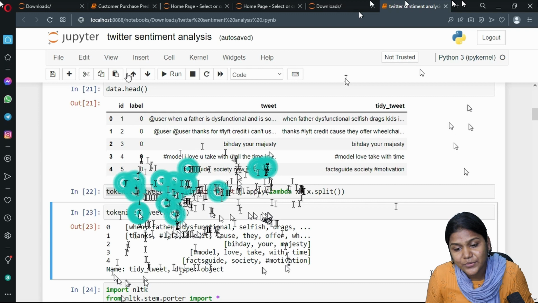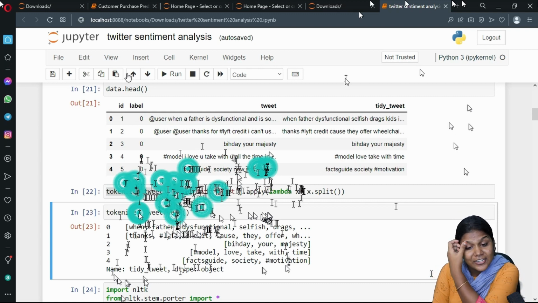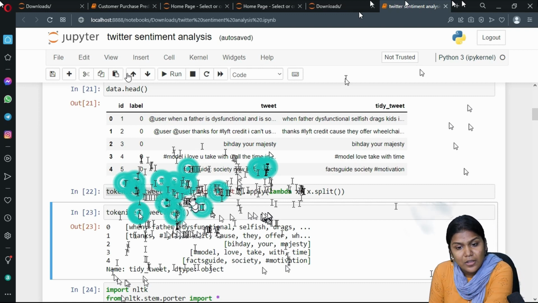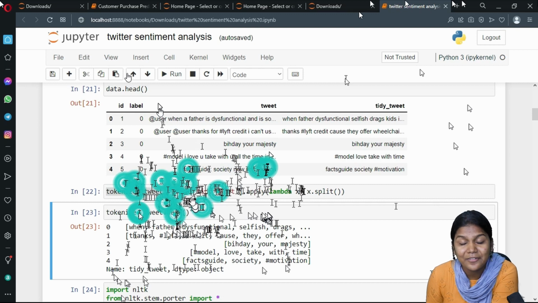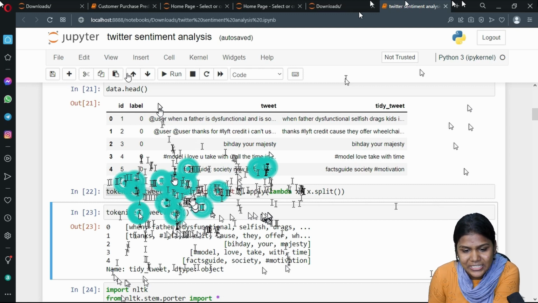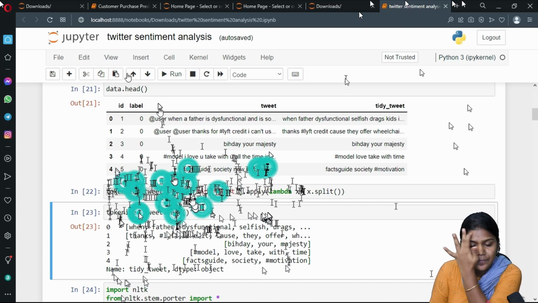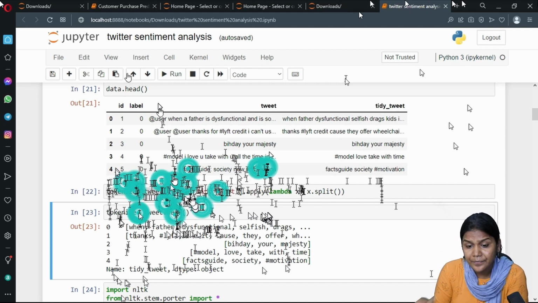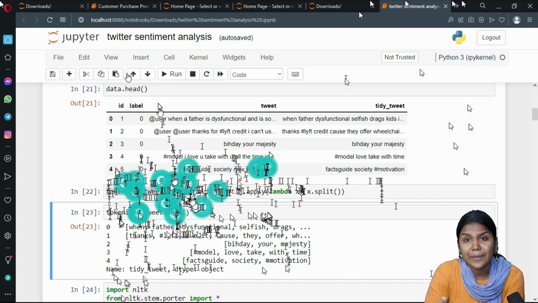Now, for the tokenized tweet variable, again I have applied the head function. These are all errors, okay? Not errors, warnings. Warnings can be neglected. Now, you can see these are my first 5 rows. So the tokenized data is there, and unwanted data such as punctuation will be eliminated, removed.